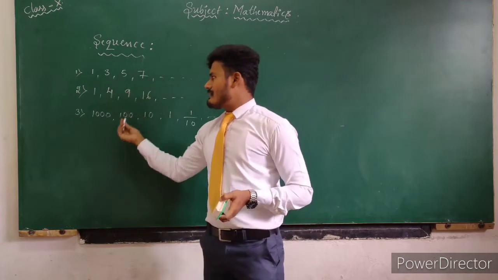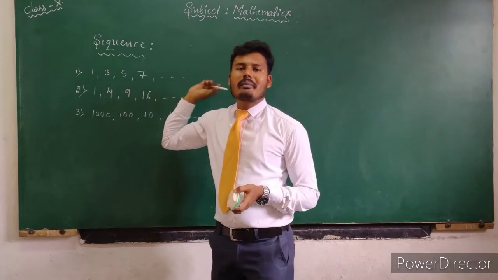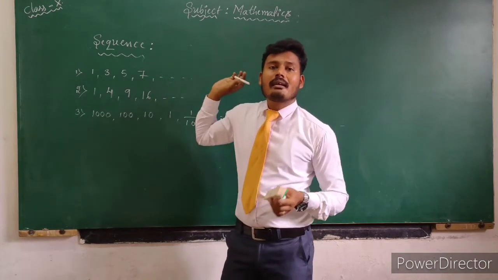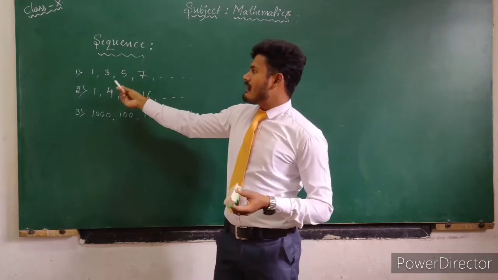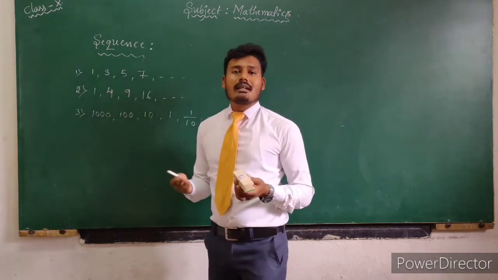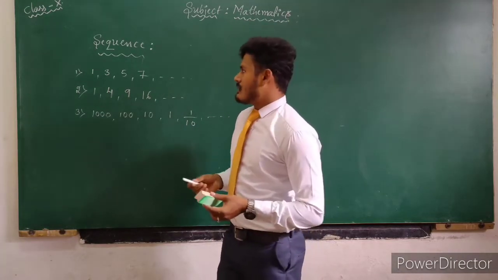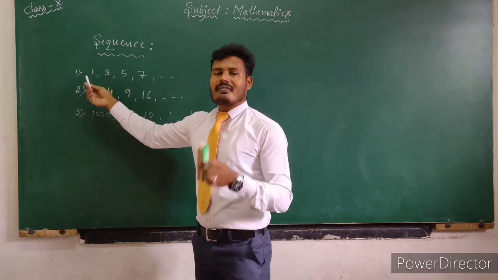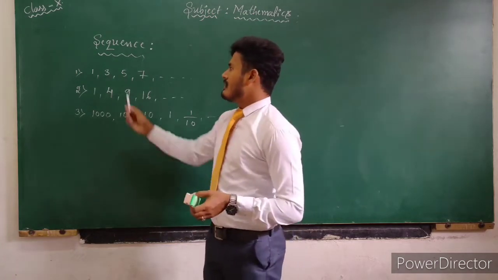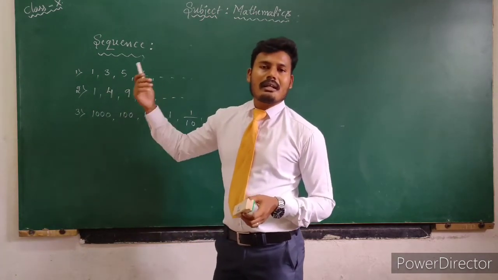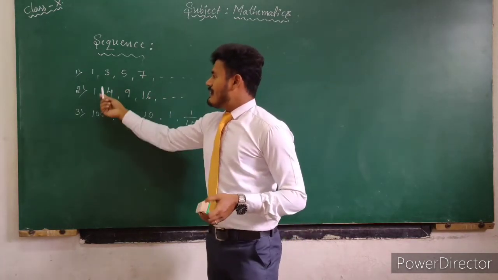By observing these 3 examples, 1, 3, 5, 7 and so on, and so on means it has infinitely many numbers or terms. In a sequence, each number is also called a term of the sequence. In this example, 1 is in the first position, so 1 is called the first term of the sequence. Then 3 is in the second position, so 3 is called the second term of the sequence, and so on.